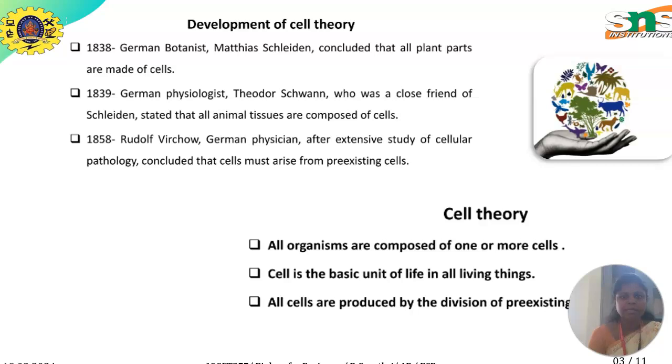from pre-existing cells. The cell theory is that all organisms are composed of one or more cells, that is, a single-cell organism or a multicellular organism. The cell is the basic unit of life in all living things. All cells are produced by the division of pre-existing cells.